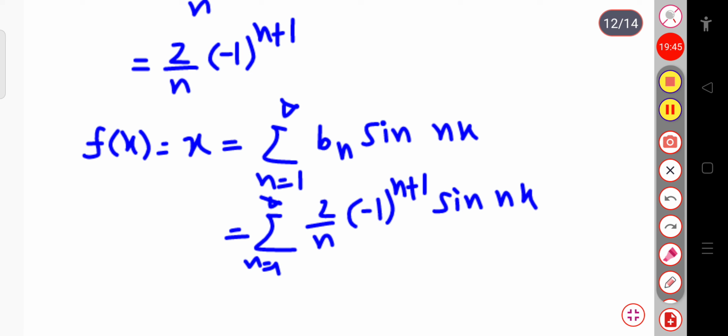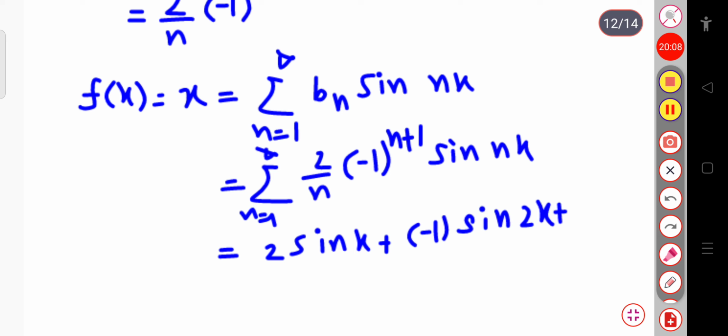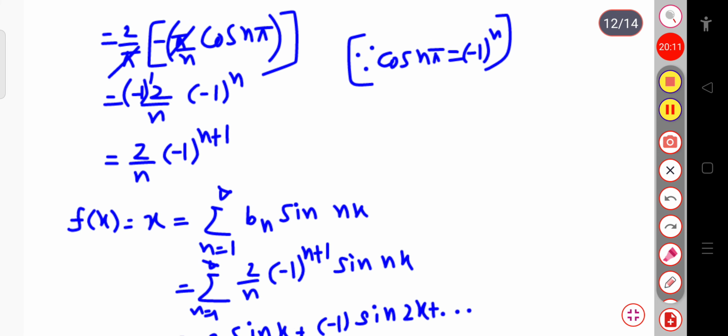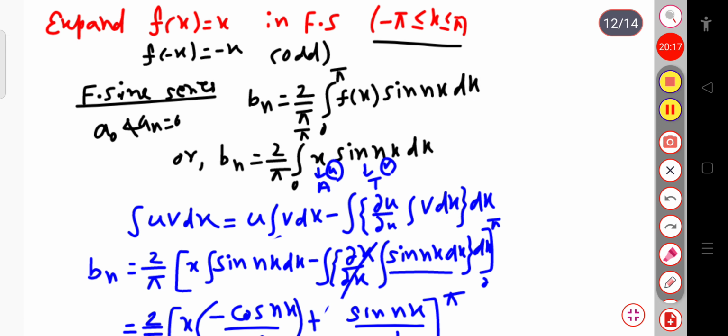Okay, now you can substitute the values of n, that is n equal to 1, 2, 3, 4. For n equal to 1 this is 2 into minus 1 power 2, so this will be 2 sin x, plus 2 by 2, that is 1, into minus 1 power 3, so a minus 1 term will be present. This will be sin 2x, and so on. So this is the Fourier sine expansion of f of x equal to x within the interval minus pi to plus pi. The Fourier series expansion will be equal to this much.